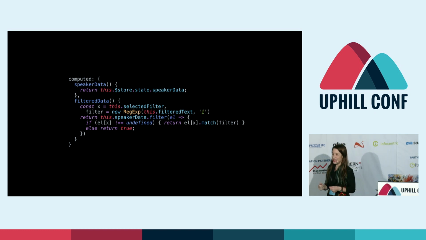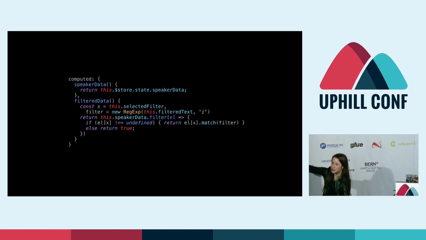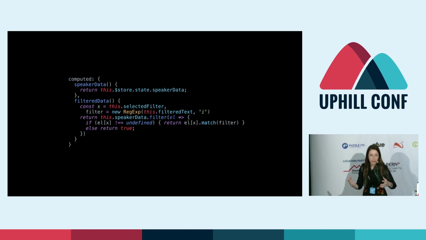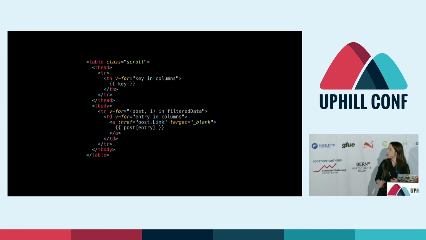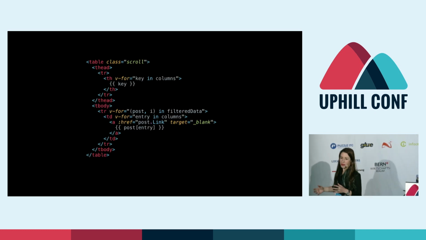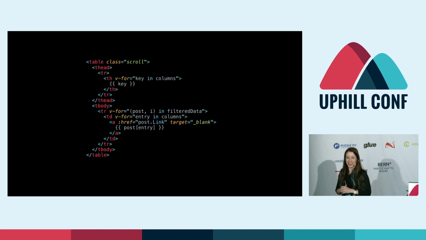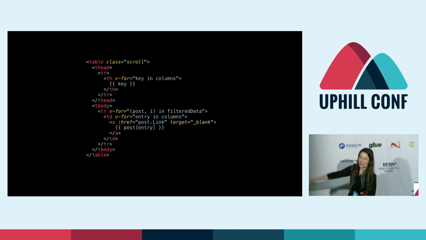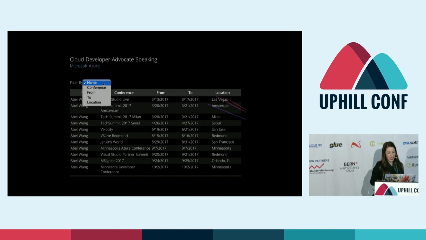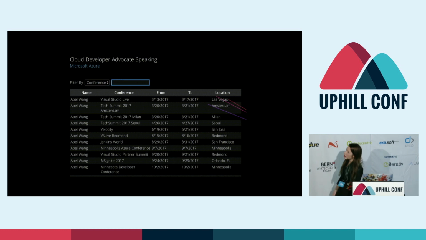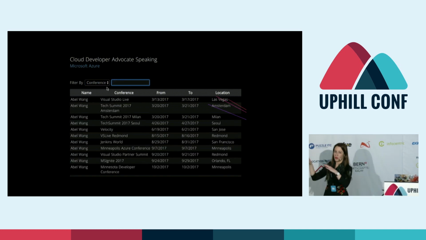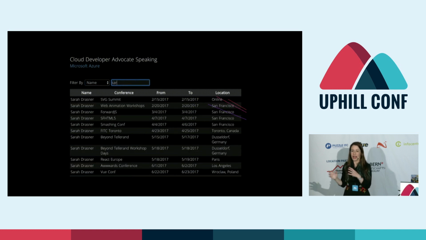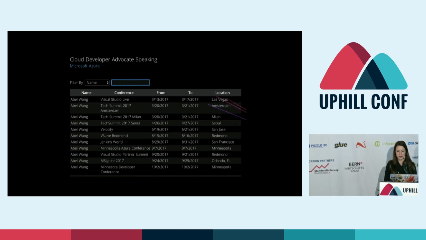They're used like data. So if I use that filtered data, instead of calling it like a function, I'm actually going to use it in my table. So here's the table. If you're familiar with Angular, you're going to be very comfortable here. We stole everything from you. So basically, similar thing. Just replace the ng with v here, and then that filtered data is what I'm talking about. And here you can see it in action. If we pick the conference, now as we type, that table will go and update super performantly. As soon as we type something, it will filter.